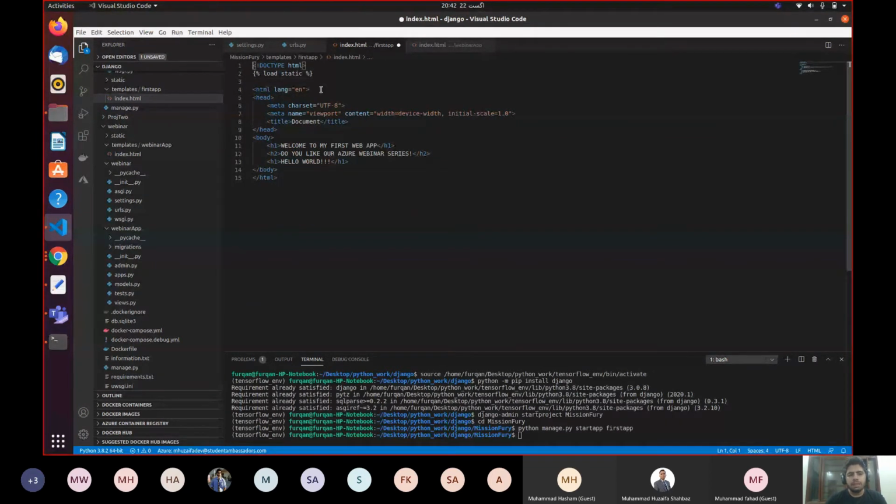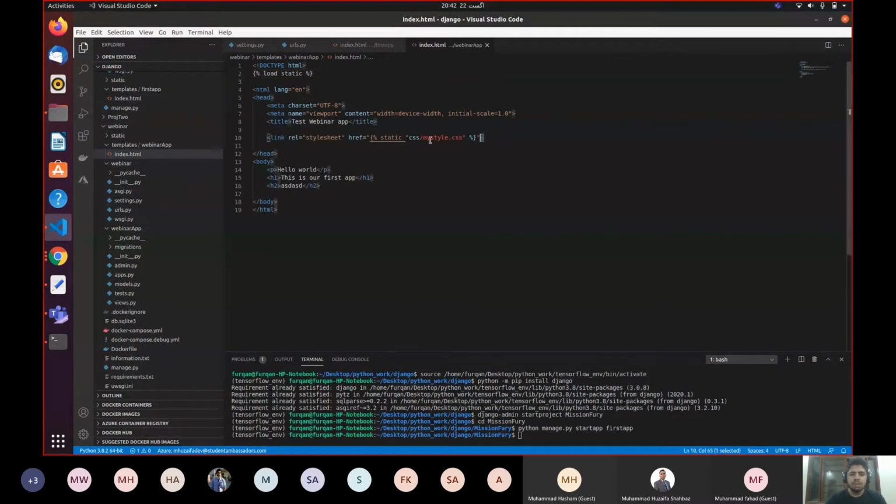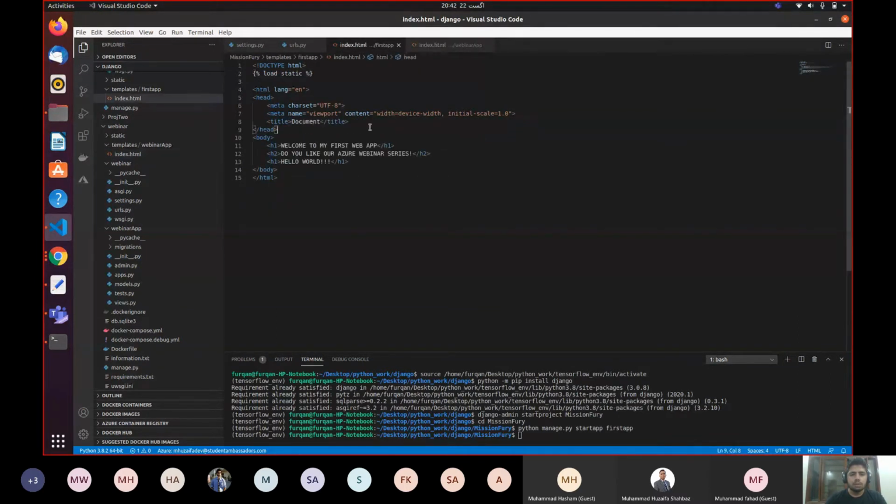Make sure that you write this load static line below the doctype HTML. That's a formatting you need to follow; you cannot change the formatting of Django. That's a built-in thing. So why do we write load static? Because we need to include the static files in our web app as well. If you want to include a CSS file in your web app, you need to pass this link as well. So I'm going to include it over here as well.